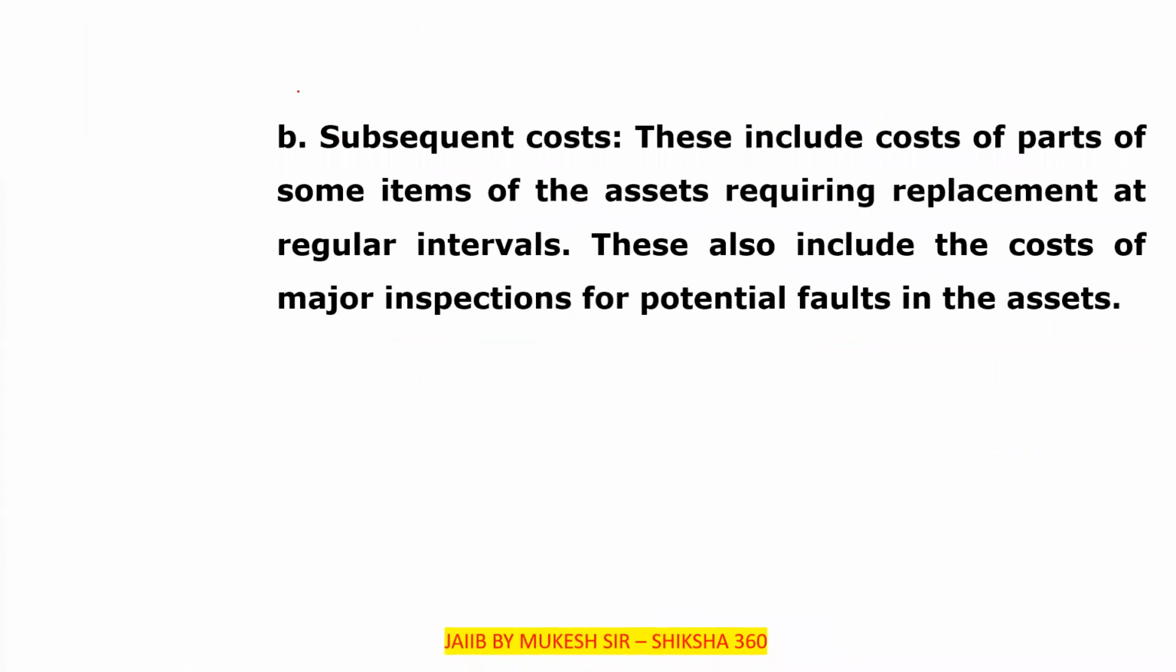The second one is the subsequent cost. These costs include the cost of parts of some items of the assets requiring replacement at regular intervals, like oiling of the machinery, which is to be done after every 3 months. That is considered under the subsequent cost.